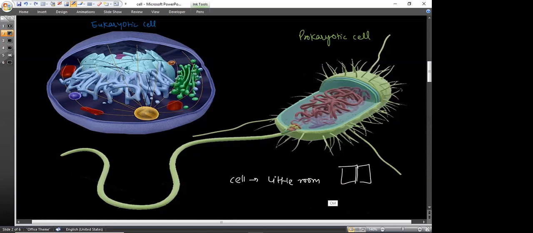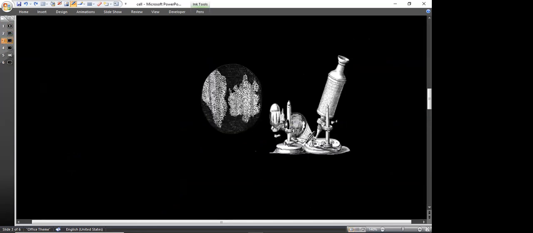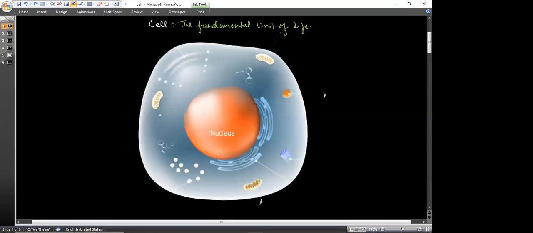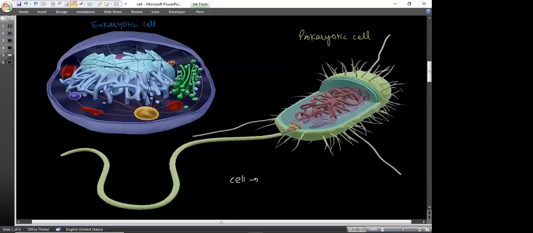It is similar: when Robert Hooke discovered this, he found something somewhat similar in these cork-like structures, little rooms, so he named this one a cell. We have two types of cells: eukaryotic cells and prokaryotic cells. Eukaryotic means true nucleus, and prokaryotic means before nucleus, or without a complete nucleus.